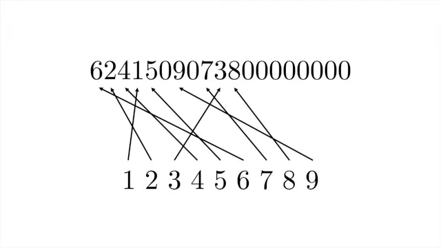And if this isn't enough for you, it's pan-digital. That's right, if you ignore the zeros, every digit from 1 to 9 appears exactly once in this number. Oh, and if you don't ignore the zeros, there are 10 of them in total, as many as the base that it's in. And 8 of them occur after the significant digits, the same as the last significant digit. So that's my favorite number greater than 1 million.